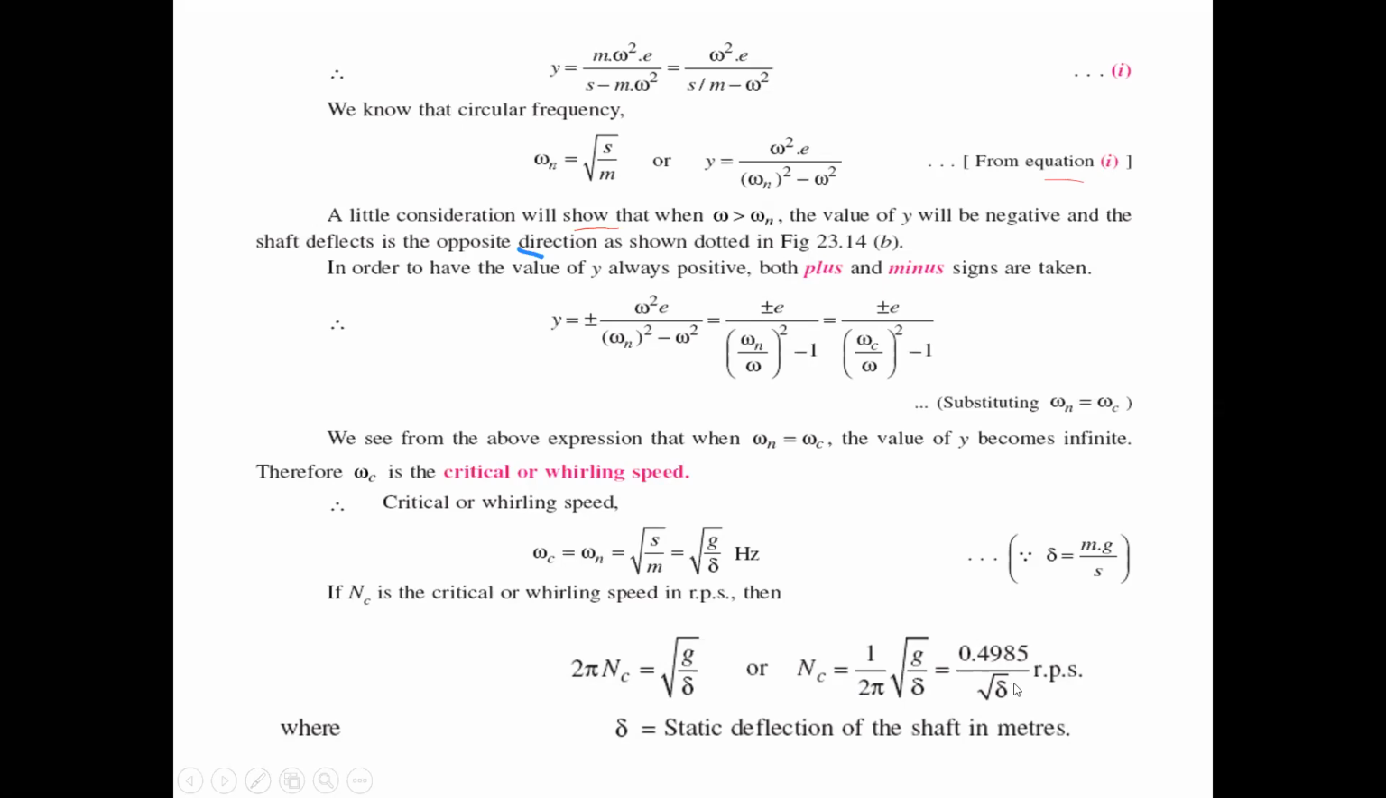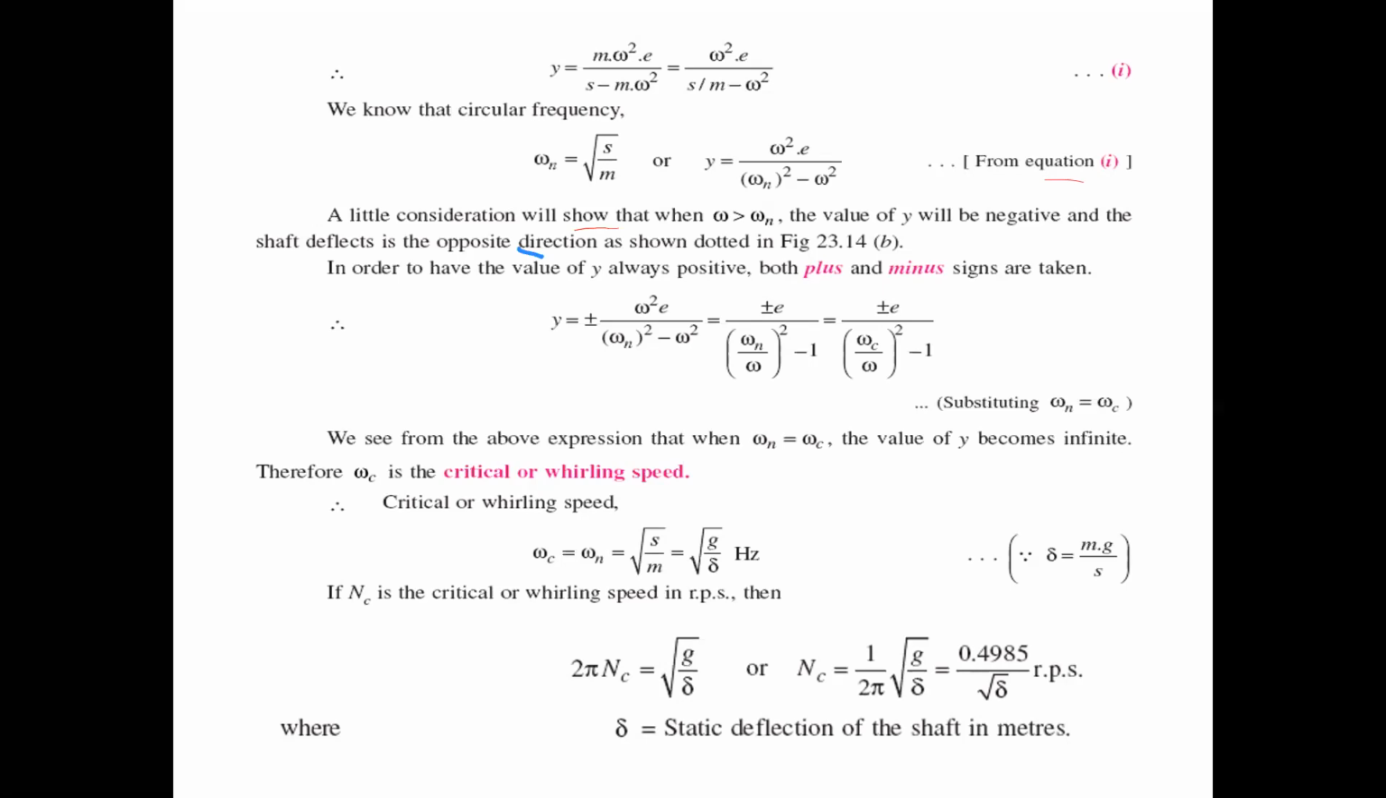So that equals 0.4985 by root delta RPS. Just all of you observe that. The critical speed or whirling speed formula is also equal to the natural frequency formula of longitudinal or transverse vibration, that is 0.4985 by root delta. But from the natural frequency point of view it is represented in hertz, and from this point of view in RPS. So that is the small difference between the two. Delta equals static deflection.